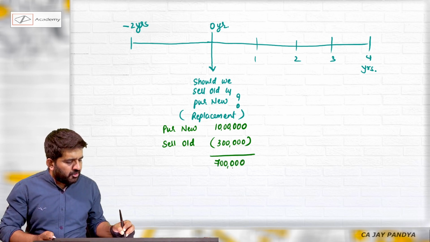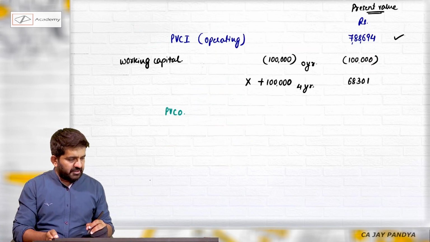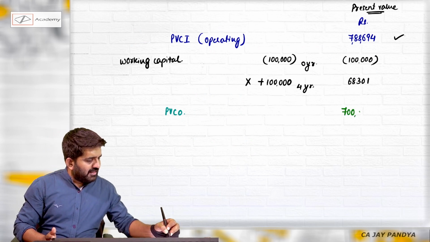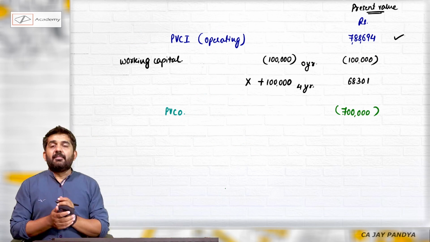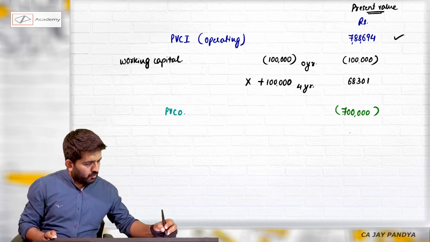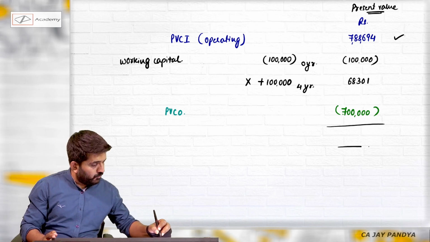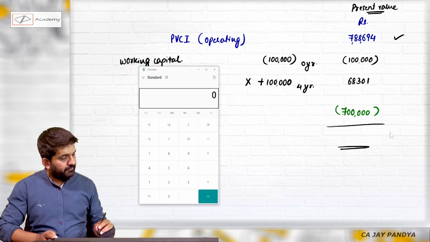You will not require 10 lakhs rupees today. You will require only 7 lakhs rupees. It is itself a present value. So minus 7 lakh rupees will be nothing but the present value of cash outflow. Present value of cash inflow minus present value of cash outflow, I will be getting the answer of NPV.